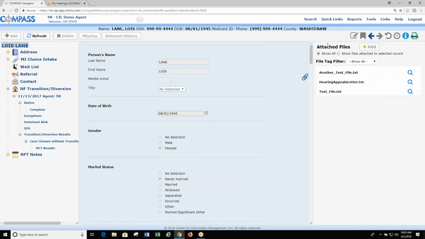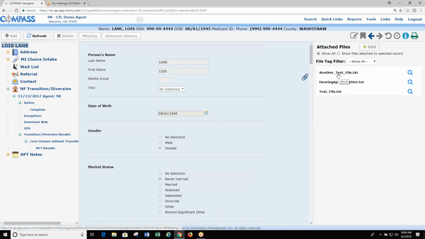When you click in here, it defaults to show all of the attached files. You can also show files attached to a selected record. You probably aren't going to use this one, since you won't have that many files for a person, I hope, but you can use it. There's also a file tag filter, which I'll talk about in a minute. These are the three files that I have attached to Lois Lane right now.